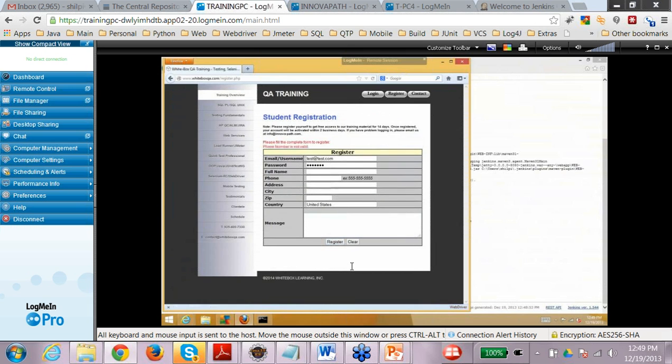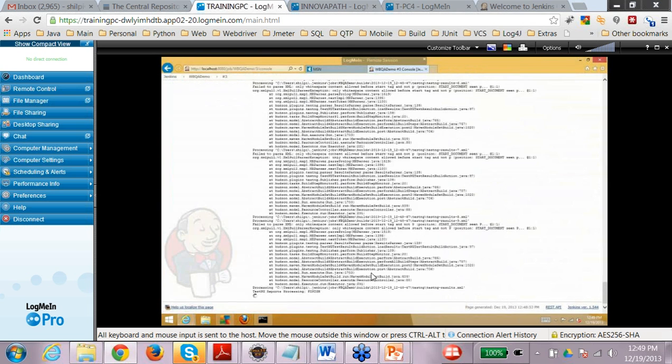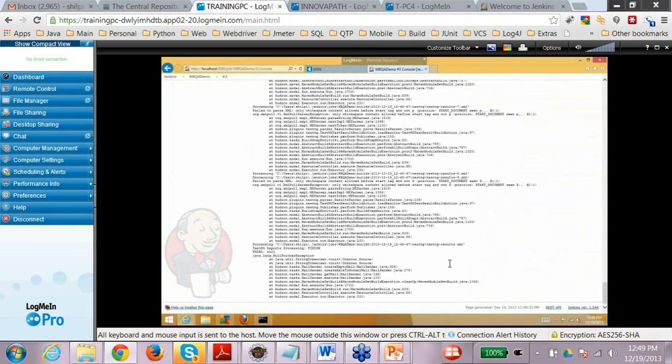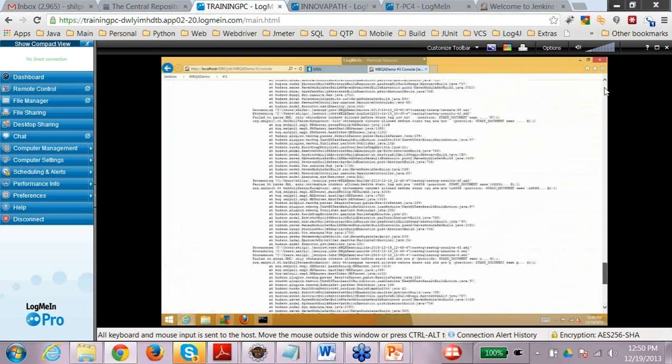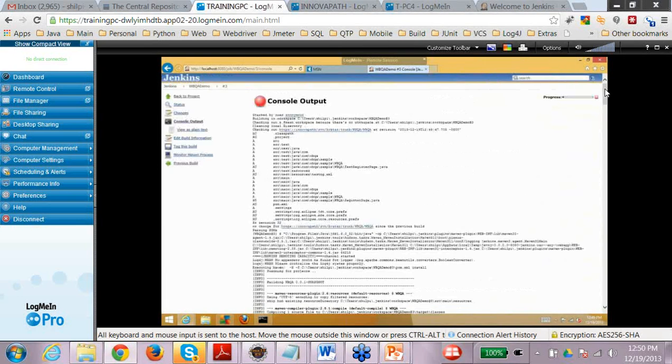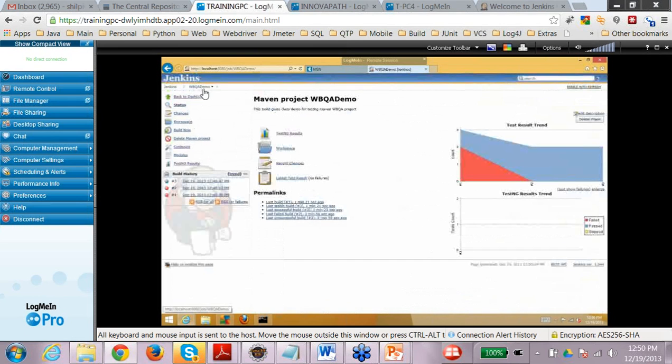So it is executing the test and it is producing the results. So you can see the results here. There were 2 test runs and it finishes. Okay, and you can go back and see the TestNG results. Back to the project, and a blue build means it runs successfully.